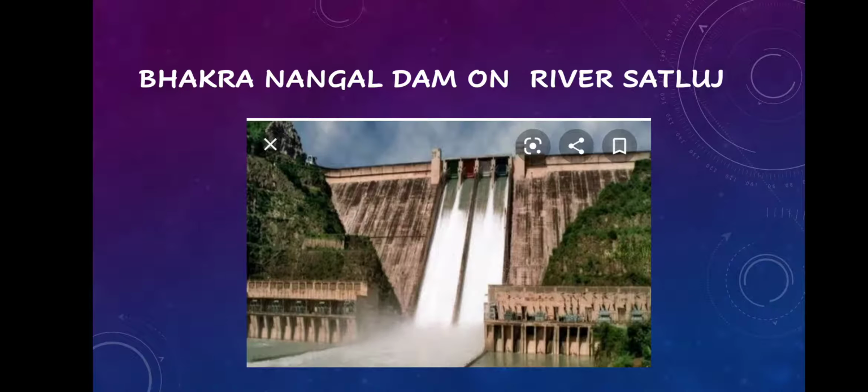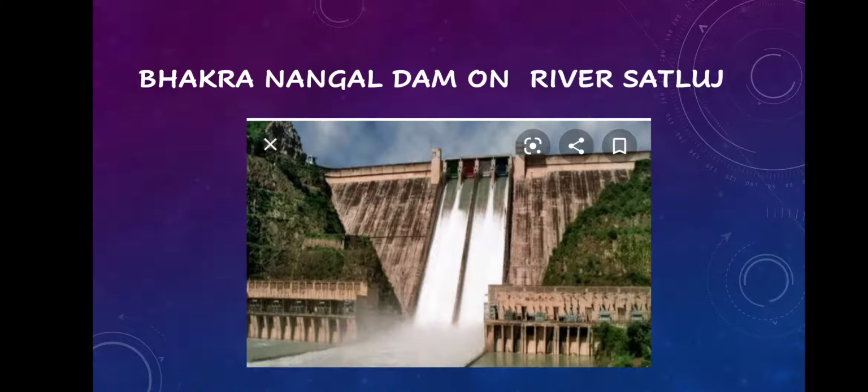The next one is Bhakra Nangal Dam on river Satluj. It is a very important dam in our country, one of the highest dams in our country, and it is on river Satluj. Like Chenab, river Satluj is also an important tributary of river Indus, and Bhakra Nangal Dam is located on it.